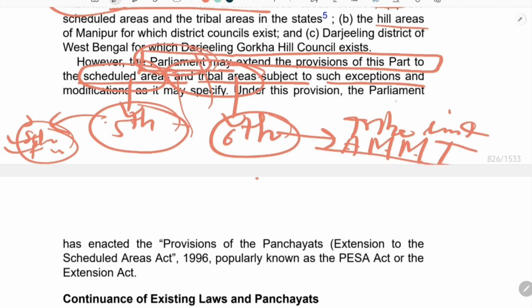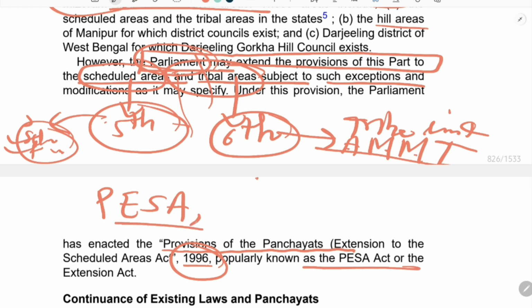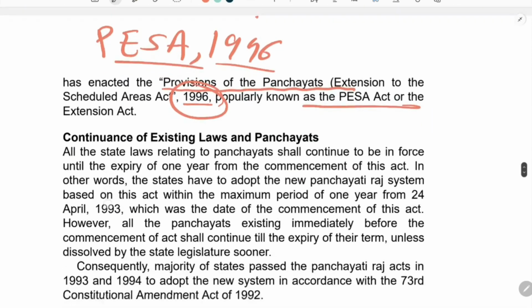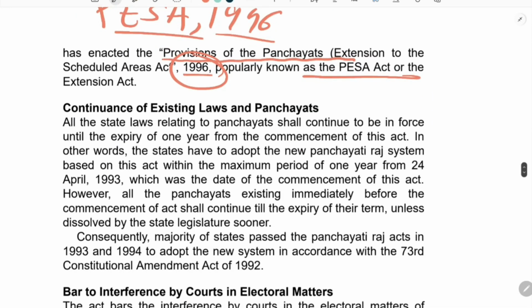Under this provision, Parliament has enacted the PESA Act, which is the Provisions of the Panchayats (Extension to the Scheduled Areas) Act, 1996. So there is a separate act, PESA, which was passed in 1996 for the extension of Panchayat to both the fifth and sixth scheduled areas. So this is all about some further details about the Panchayati Raj Act.